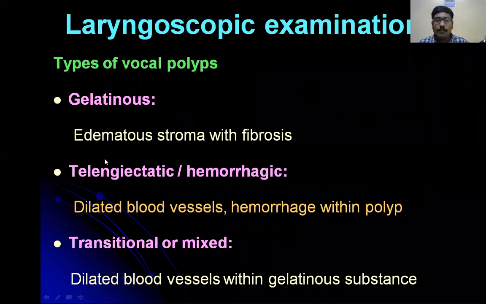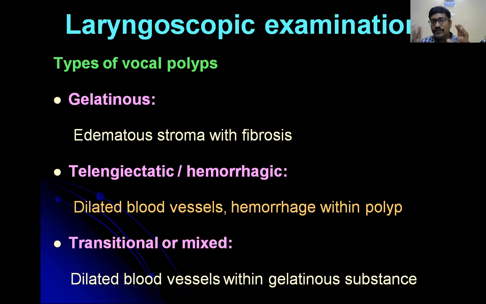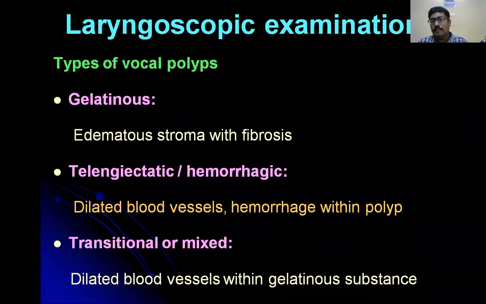So what are the different types of vocal polyps? It is gelatinous if only edematous fluid enters into the subepithelial space. What is hemorrhagic? If blood enters into the subepithelial space, it is called hemorrhagic. If both fluid along with blood enter the subepithelial space, it is called transitional or mixed.